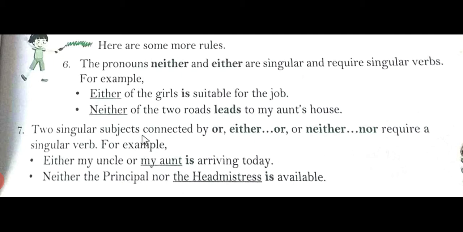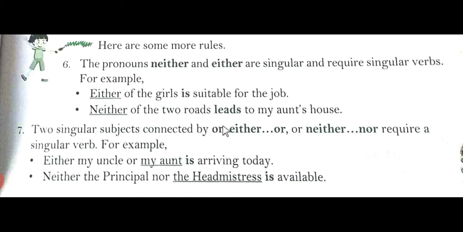Two singular subjects connected by or, either or, neither nor, require a singular verb. For example, either my uncle or my aunt is arriving today. Neither the principal nor the headmistress is available. So a singular verb has been used.